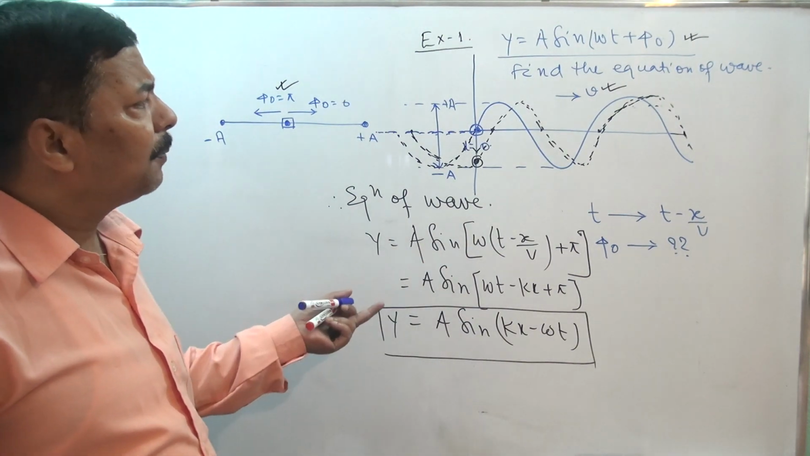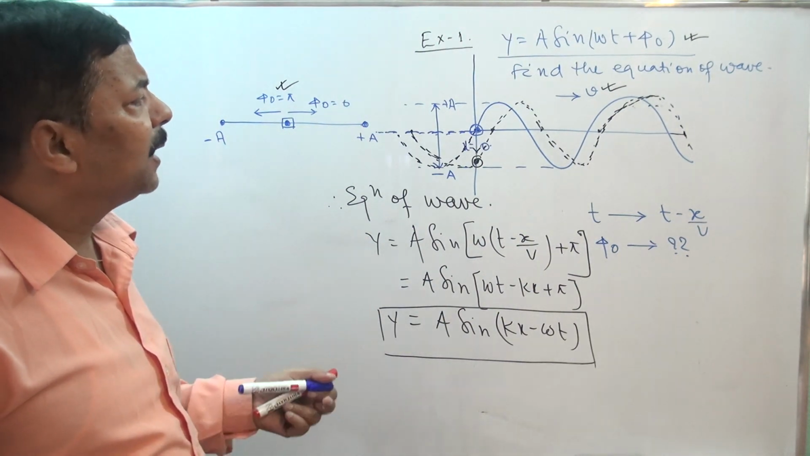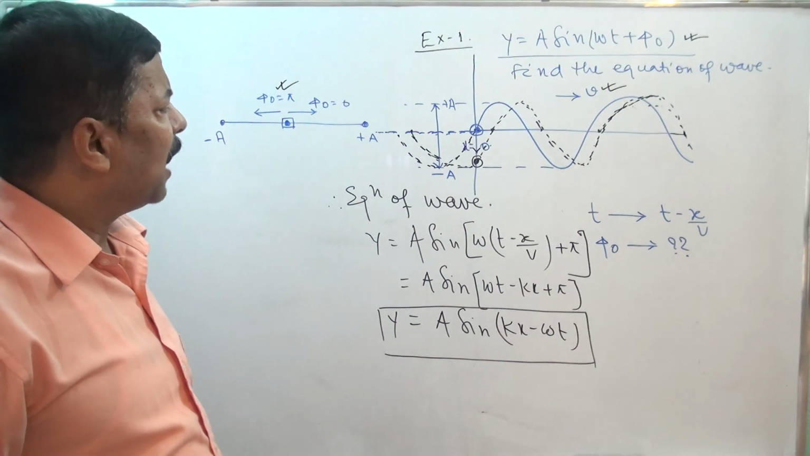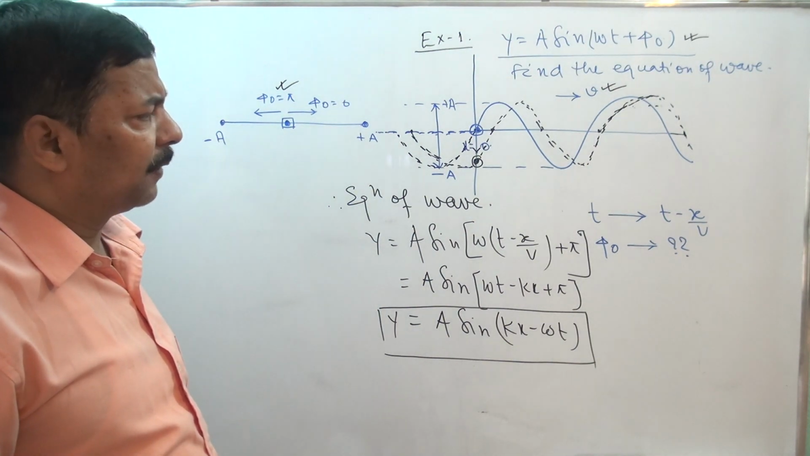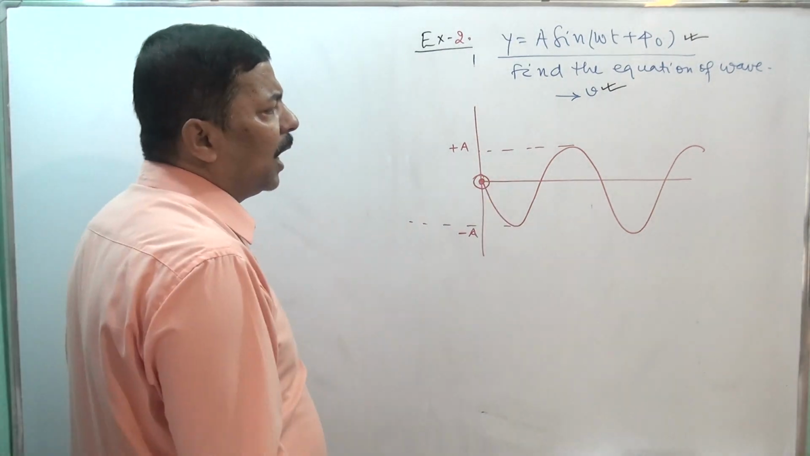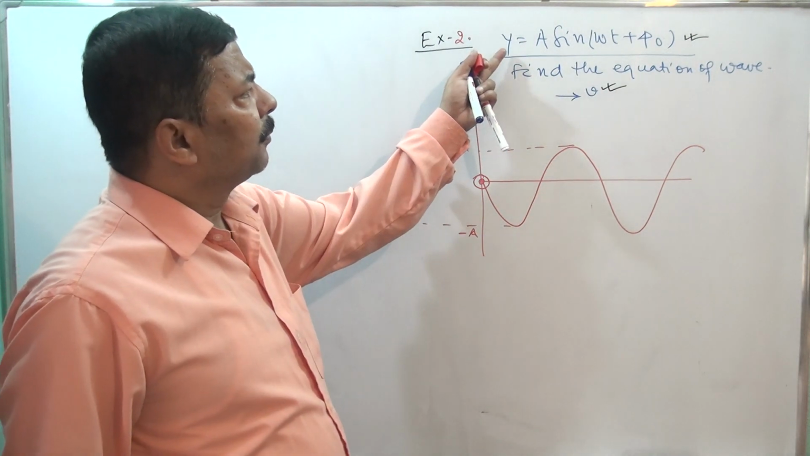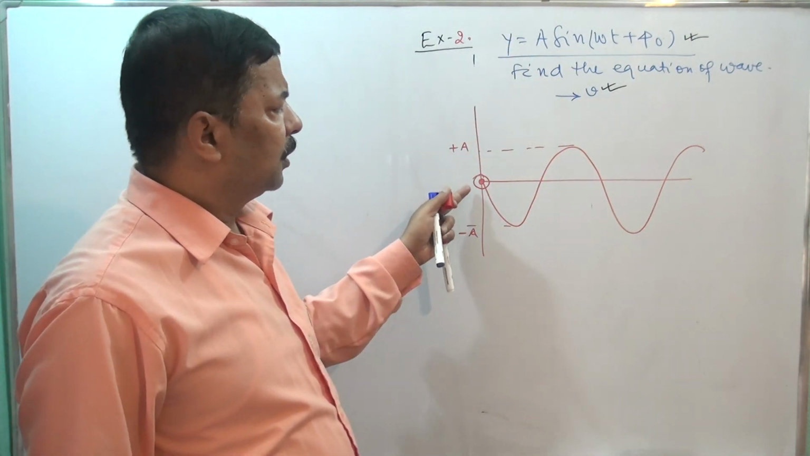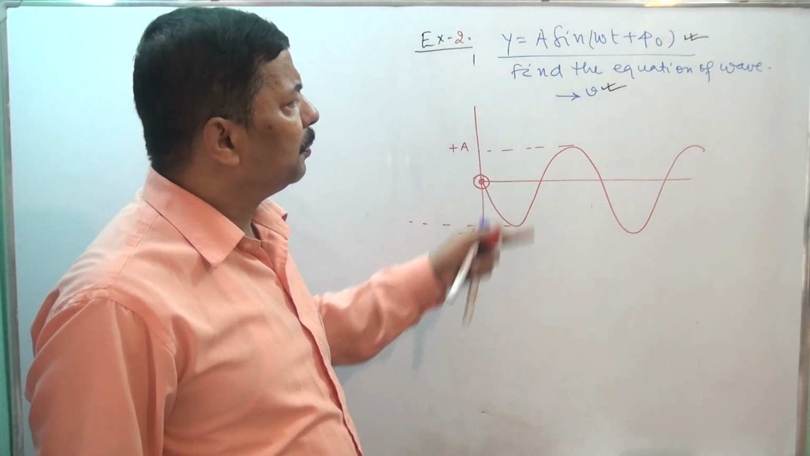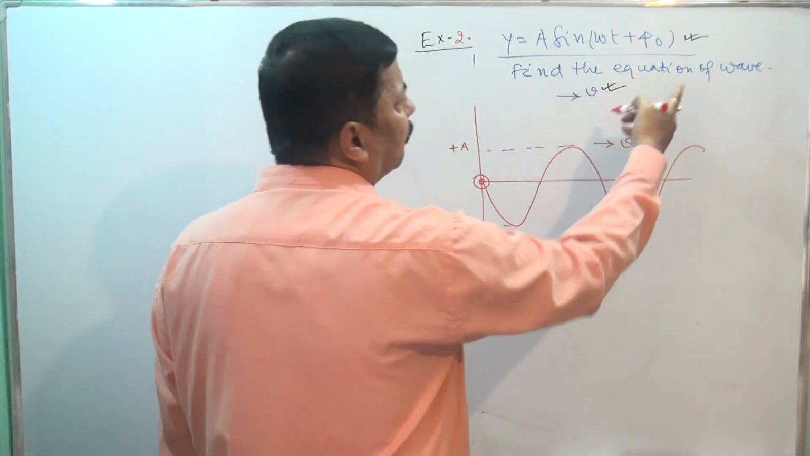I will take some more examples, and then I will try to explain the same situation. Suppose that in the same question I will be doing it in some different way. The source is performing simple harmonic motion, and this is the same question. This is the equation of the particle performing simple harmonic motion at x equals 0. V is the velocity of wave. The wave is moving in this direction, and you have to find the equation of wave.